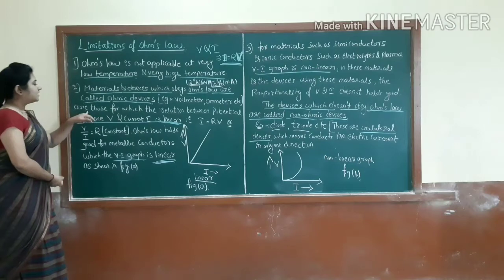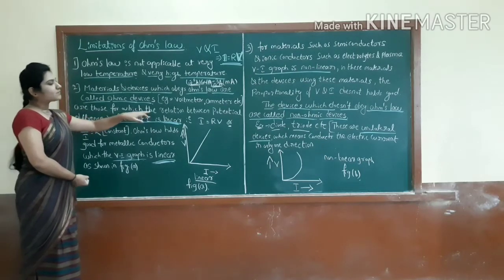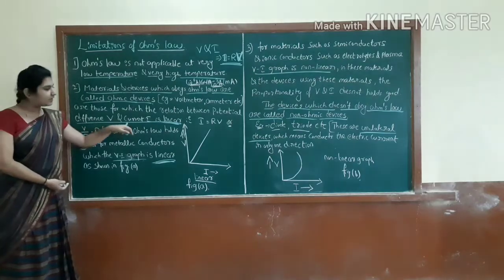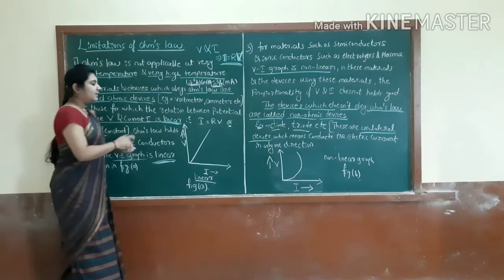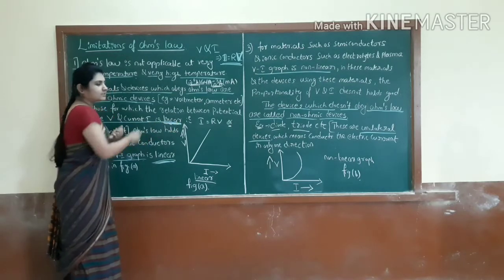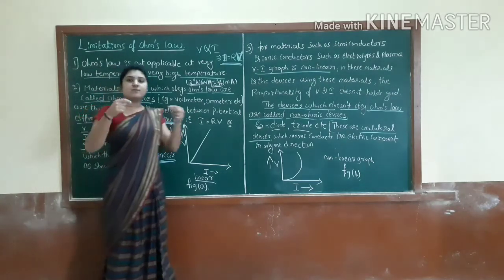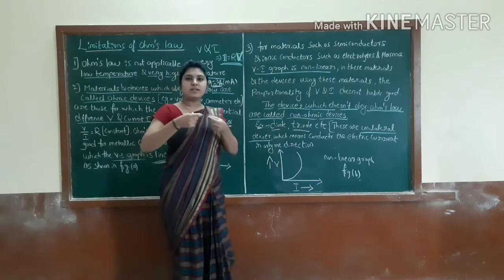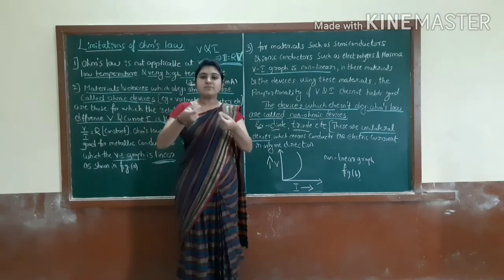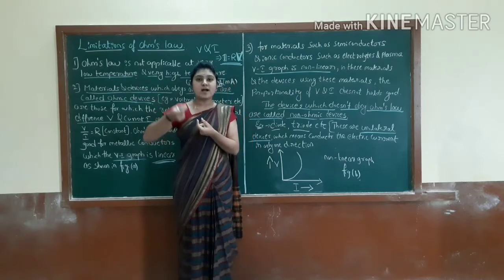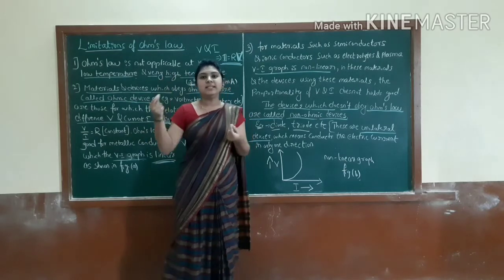Then see, these are those for which the relationship between the potential difference V and the current I is linear. Here, this is very important. See, when we perform experiments with these devices, we take readings, and after drawing the graph, we will get a linear curve.